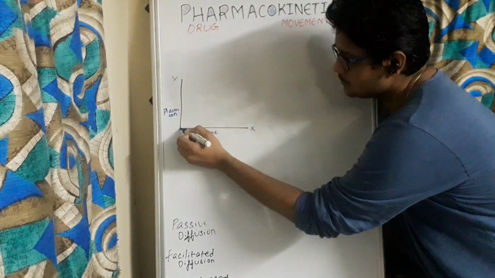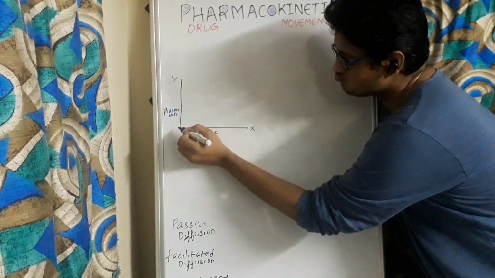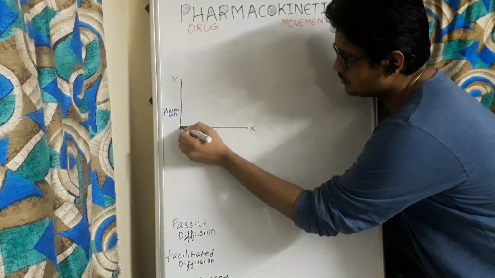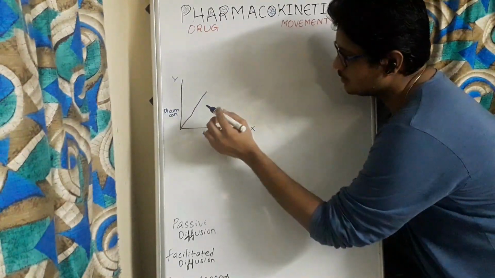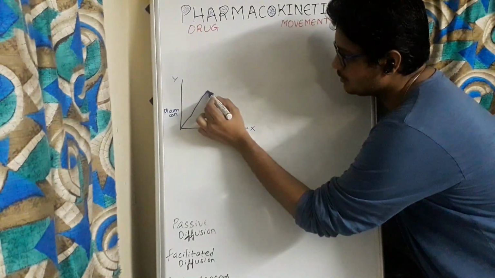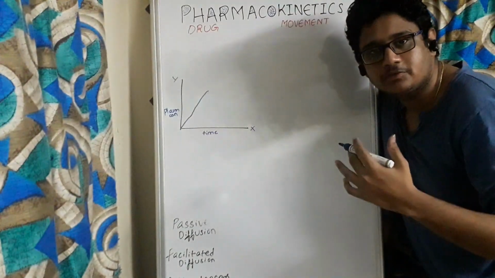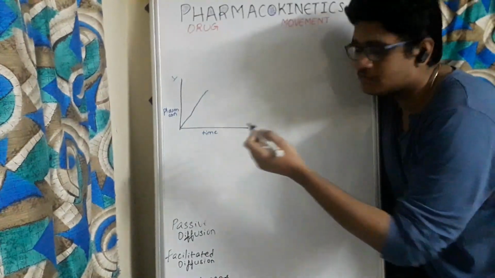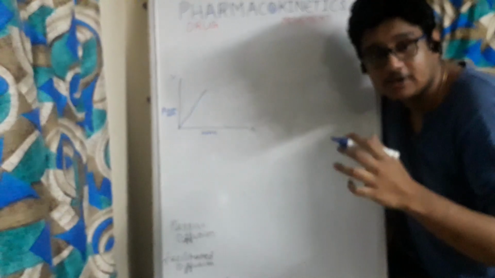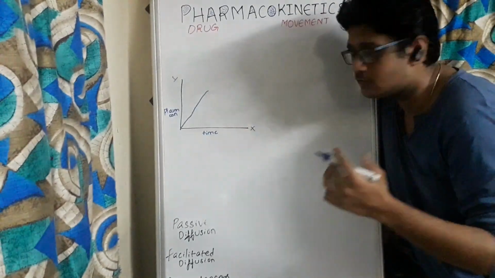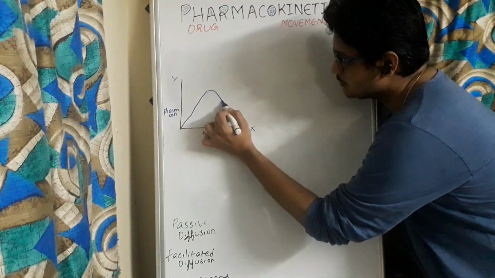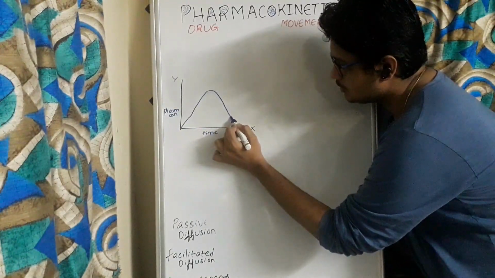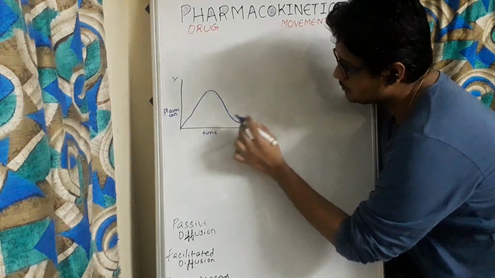As time persists, the concentration of drug in the plasma will increase, and later, when the absorption of the drug and the excretion of the drug are equal, slowly the curve will end like this in a bell shape.